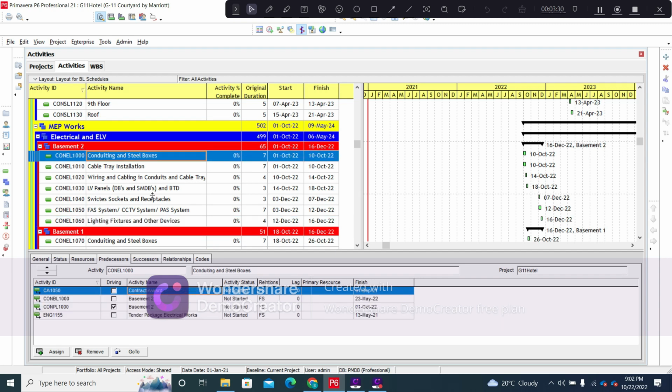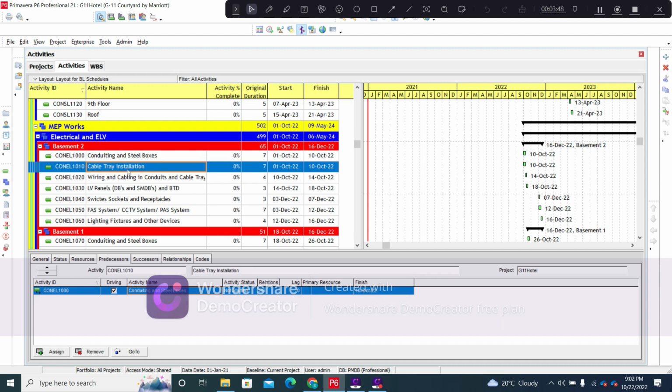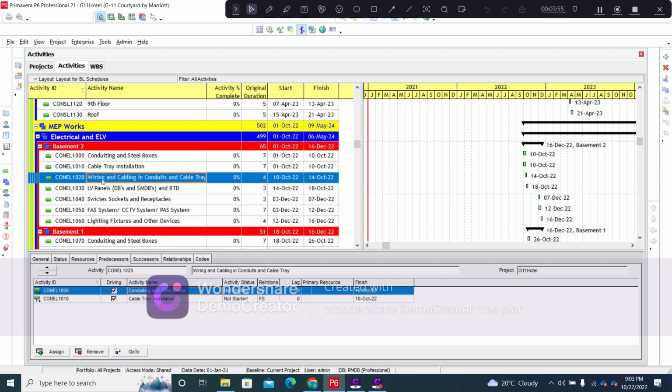Now, the conduiting and steel boxes installation is directly connected with the contract award of the electrical works, as I mentioned earlier, and it is also connected with the block works and the plaster works for basement 2, because once these activities have been complete, we can carry out conduiting and steel box installation. So then we will move on to the cable tray installation. The cable tray installation activity will be carried out in parallel to the conduiting and the steel box installation, and once both these activities are completed, we can start the wiring and cabling in the conduits and cable trays.